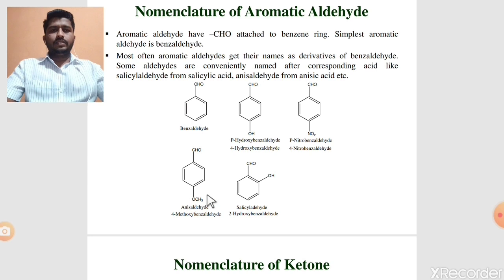At the fourth position there is one methoxy group, it is anisaldehyde. In the IUPAC system it is called 4-methoxybenzaldehyde. Next is a derivative of salicylic acid, salicylaldehyde. There is an aldehyde group, and at the second position there is a hydroxy group, meaning 2-hydroxybenzaldehyde, which is called salicylaldehyde in the common system. These are the IUPAC nomenclature of aromatic aldehydes.